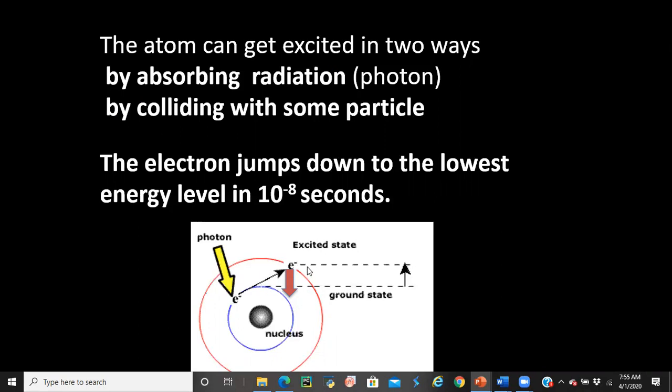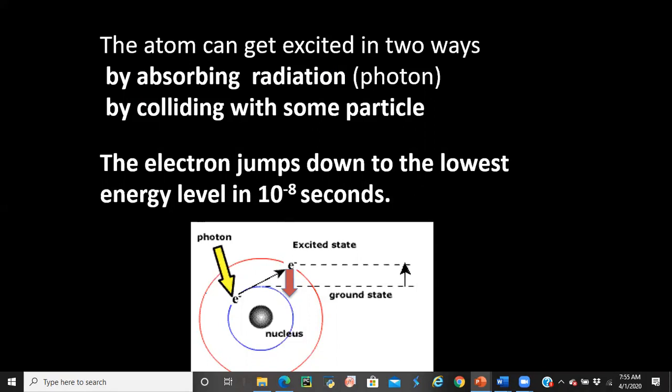Once it gets excited, the electron cannot remain in the second orbital or third orbital forever. It will get de-excited after a certain time. That time is very, very small. Look at here. It will remain in the second orbital, that is the excited state, only for 10 to the power negative 8 seconds. That phenomenon, when the electron gets back to its ground state or lower energy state, is